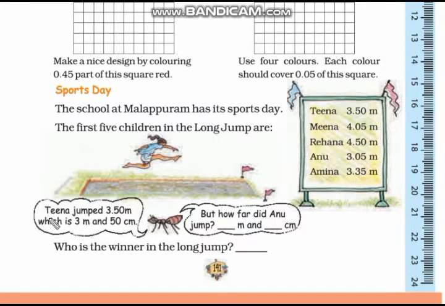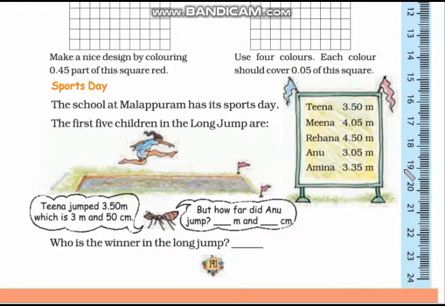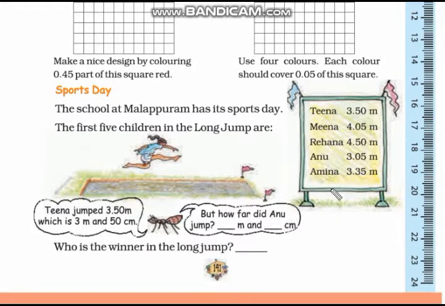Now the question is, Tina jumped 3.50 meter, which is 3 meter and 50 centimeter. Here you can see 3.50 meter, which can also be written as 3 meter and 50 centimeter. But how far did Anu jump? Anu jumped 3.05 meter. This can be written as 3 meter and 5 centimeter. Who is the winner in the long jump?